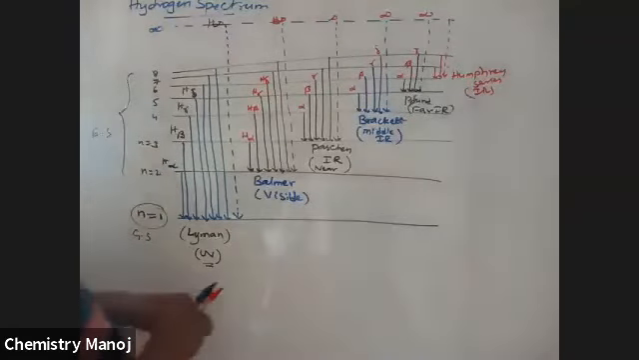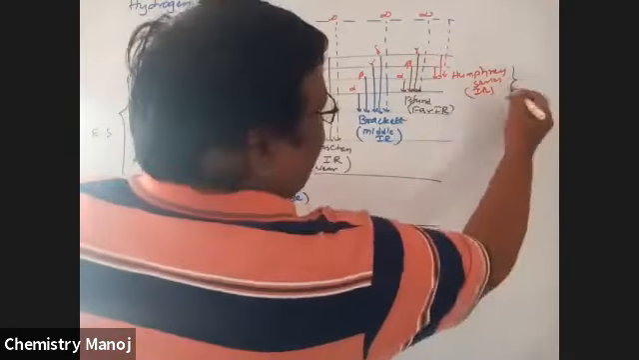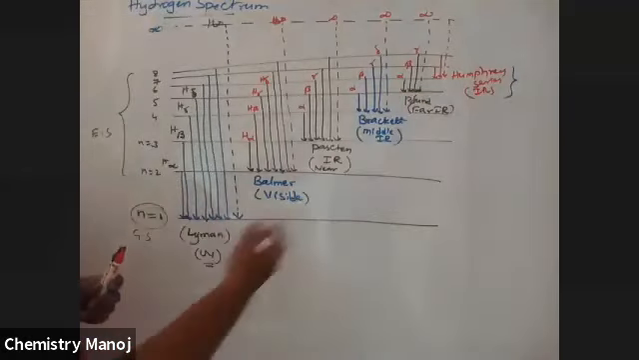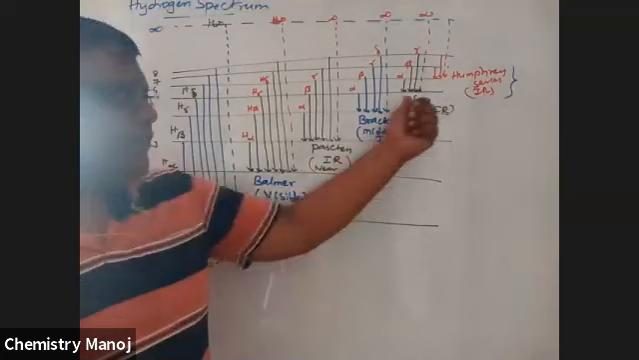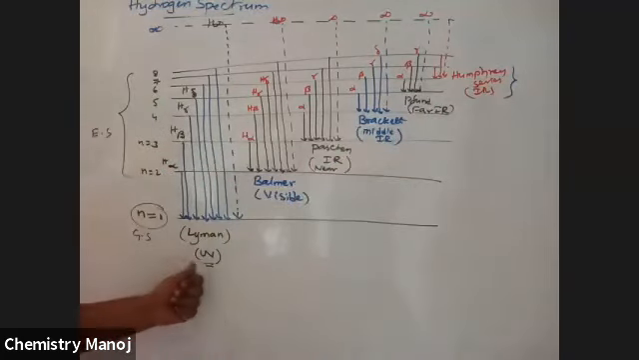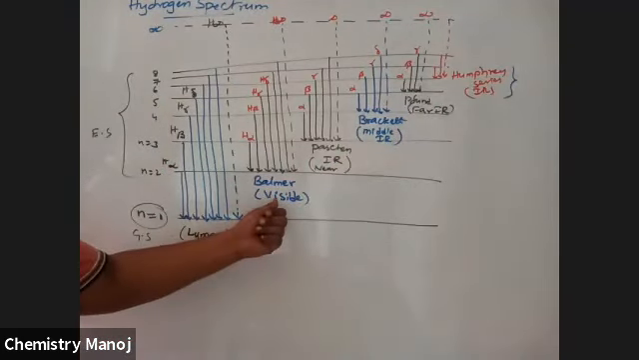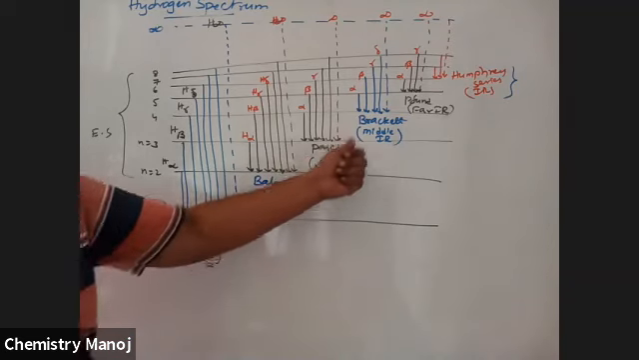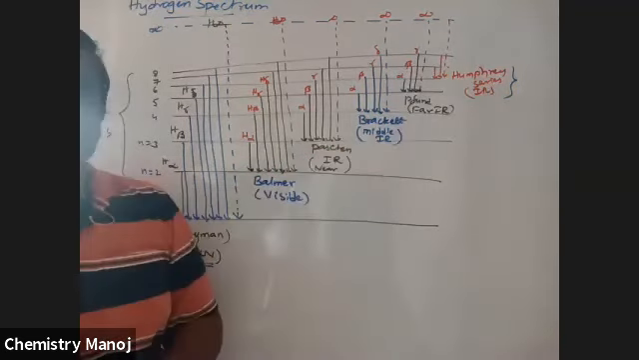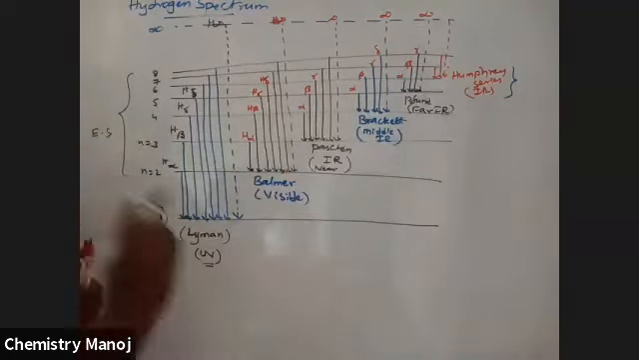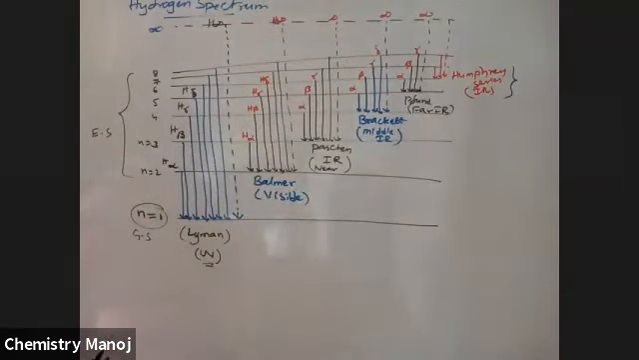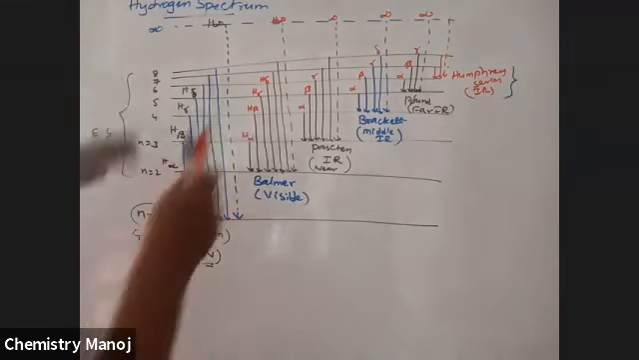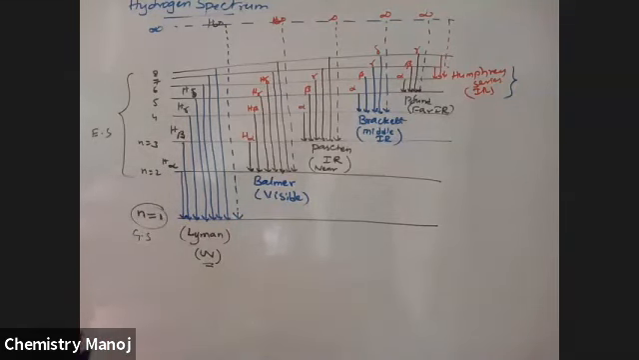So how many series? Please don't consider the last one, it is less one, so only 5 series we are going to consider here: Lyman, Balmer, Paschen, Brackett, and Pfund series. Lyman series is in the UV region, Balmer in the visible region, then near IR, middle IR, far IR. So most of the spectral lines are available in the IR region. This is the hydrogen line spectrum.